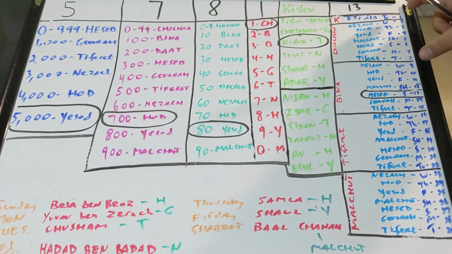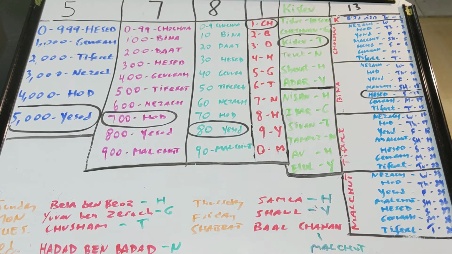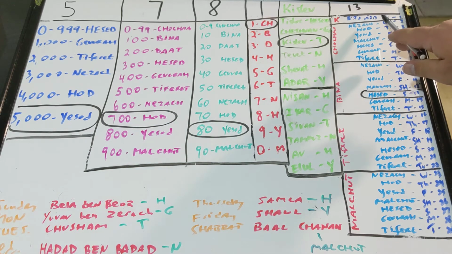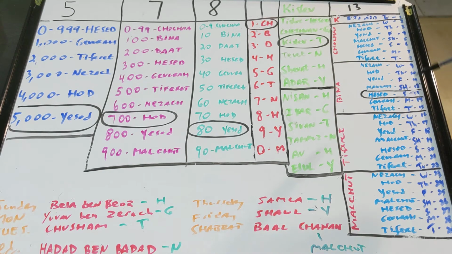So we break it into 4. 1, 2, 3, 4. We know there's 10 Sfirot, right? This was Rosh Chodesh. It's a little different. Rosh Chodesh is a little different because you have, again, all this is the uplifting of the spark, the holy spark. Every single day there's sparks that you have to uplift, right? Everyone according to his root, and these are the sparks. We're going to explain the names of it soon. So this is the days.